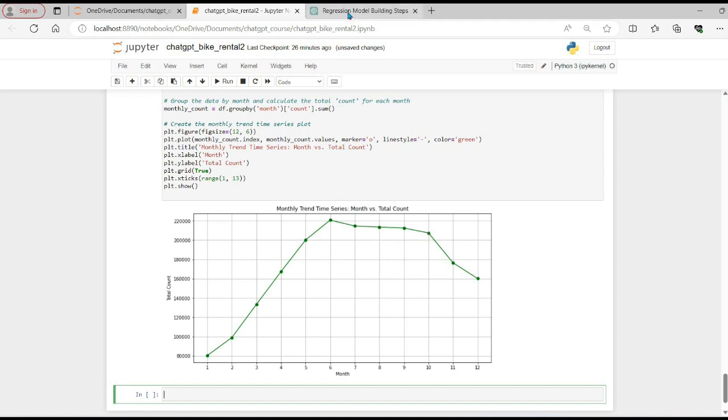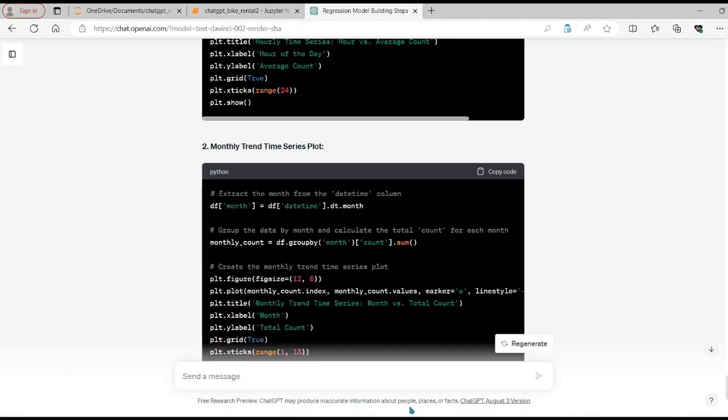One thing I want to visualize is the difference between working day and non-working day. So let's create a graph between working day and total sales count.